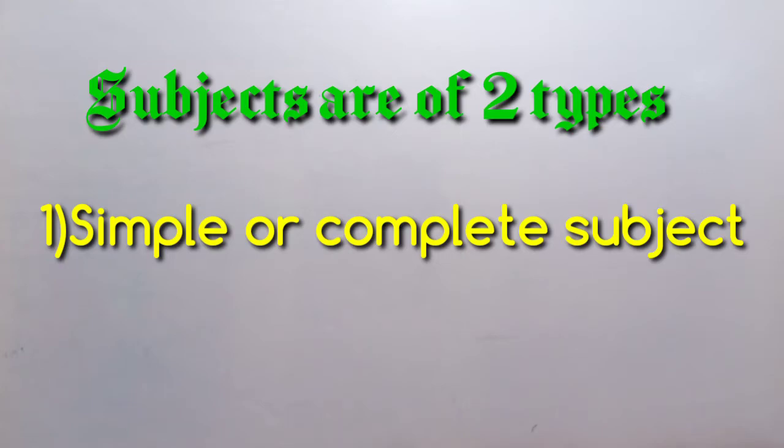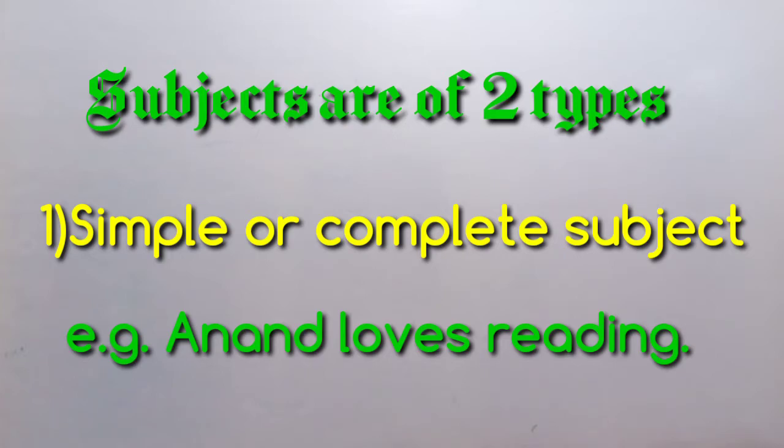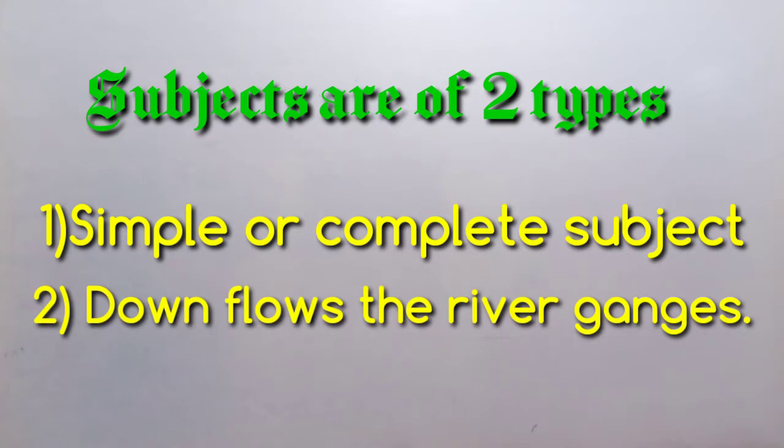For example, Anand loves reading. In the sentence, Anand is the simple subject, or it is called the complete subject. Down flows the river Ganges, meaning Ganga.